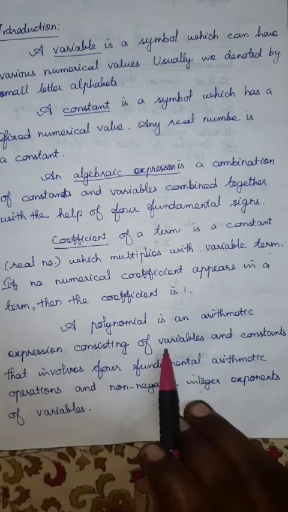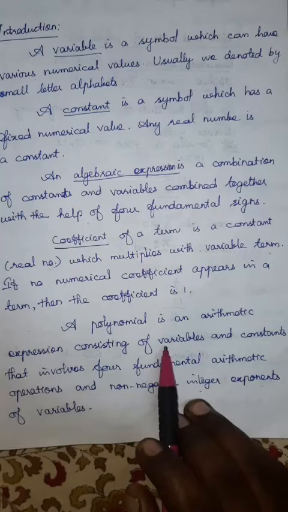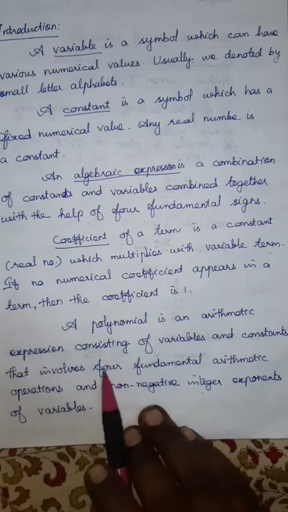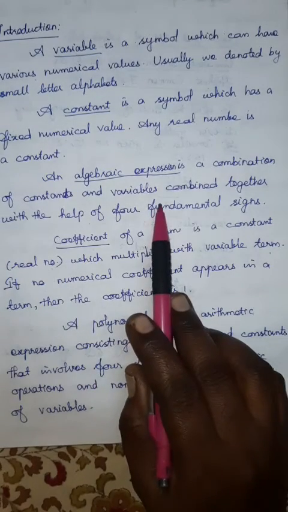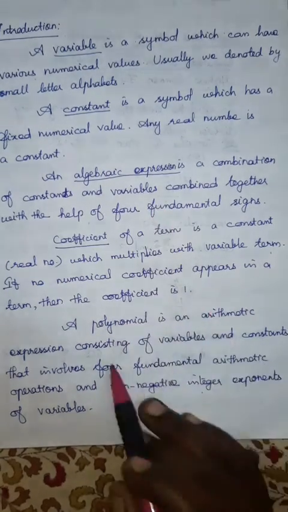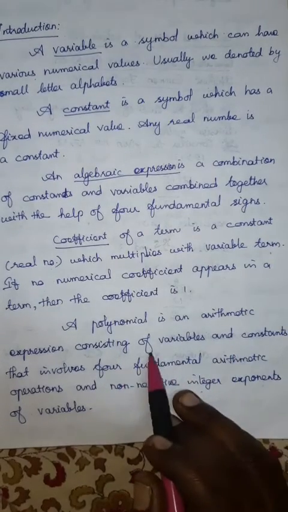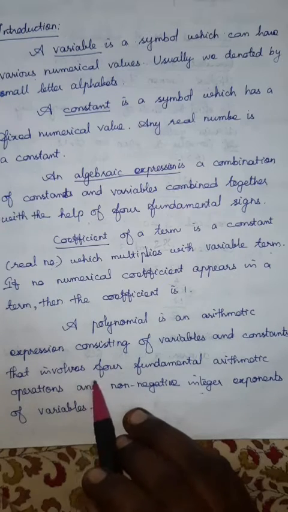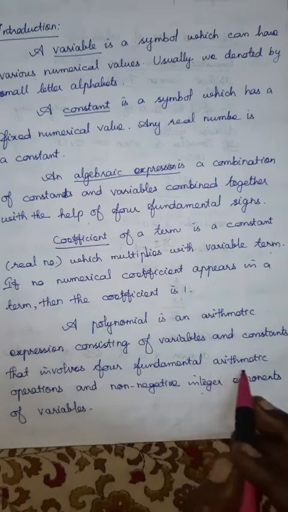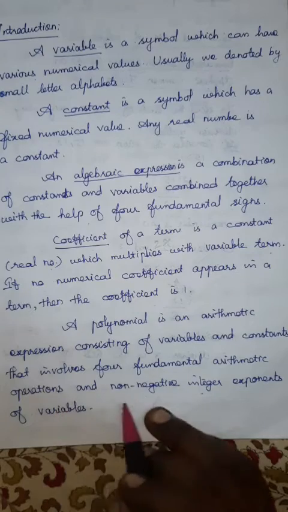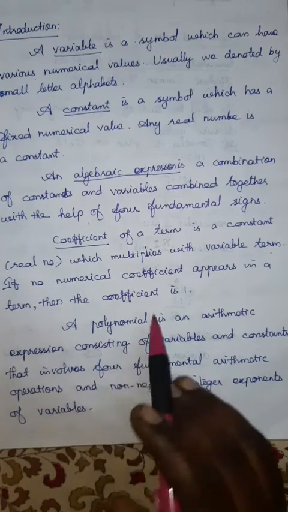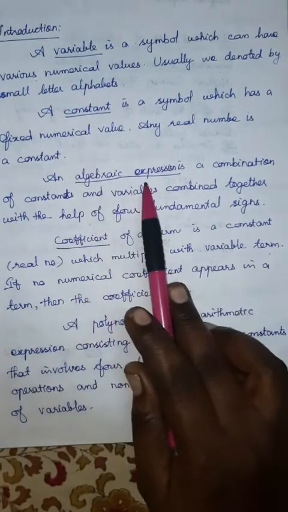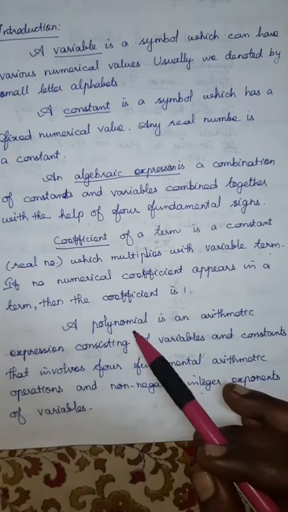A polynomial is an arithmetic expression consisting of variables, constants, and so on. Here arithmetic expression means it is only one expression. It is a combination of arithmetic expressions, containing constants and other arithmetic expressions, connected by arithmetic operations. It is a polynomial. So you have to understand the basic ideas: variable, constant, algebraic expression, coefficient, polynomial.